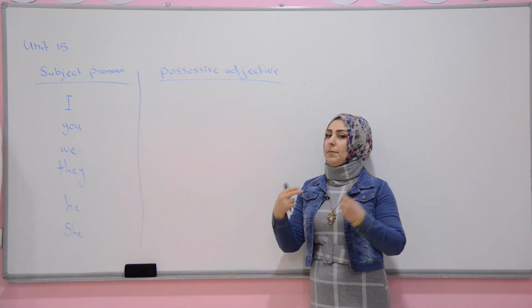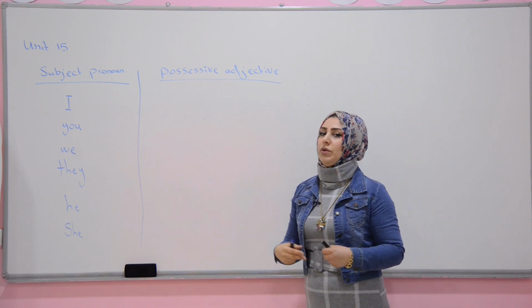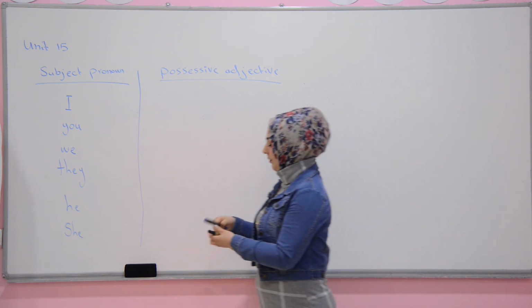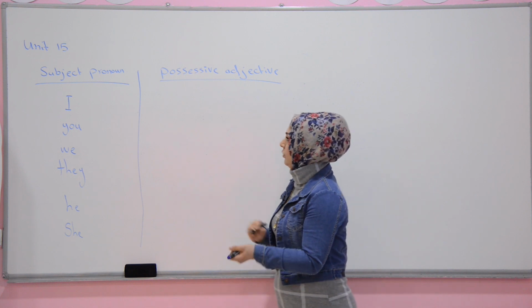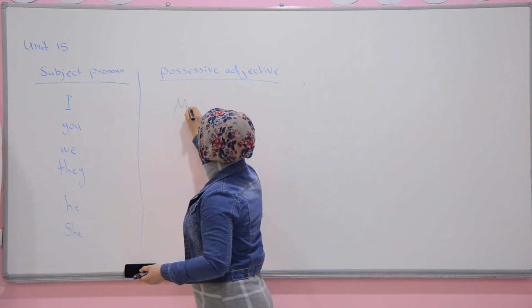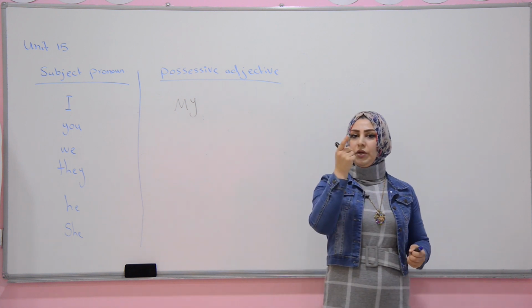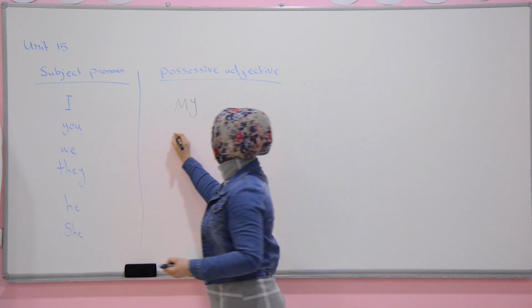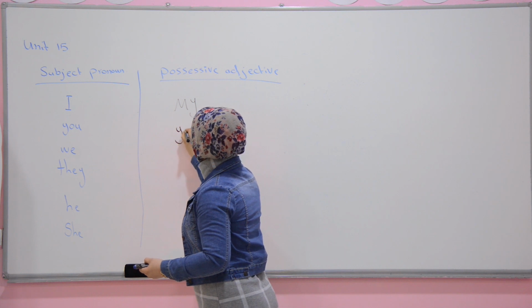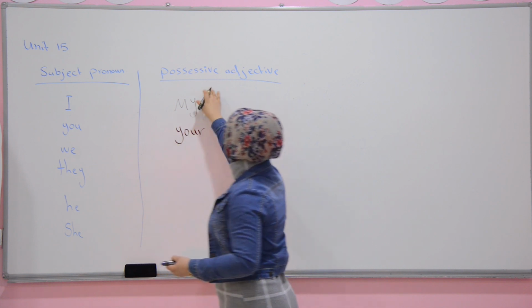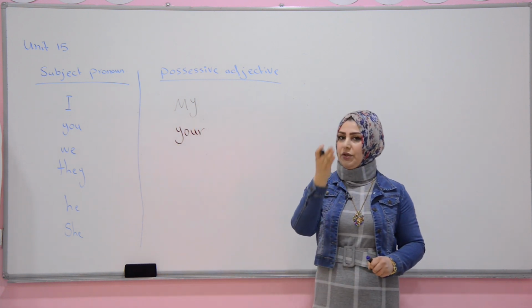I will be my. You will be your. In possessive adjective, it will be your.